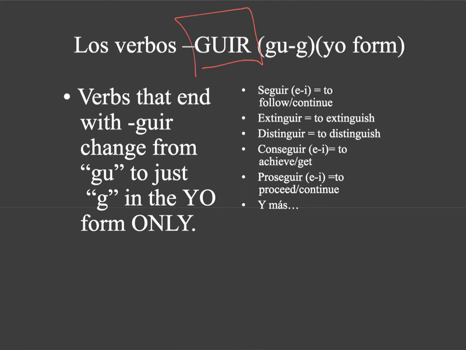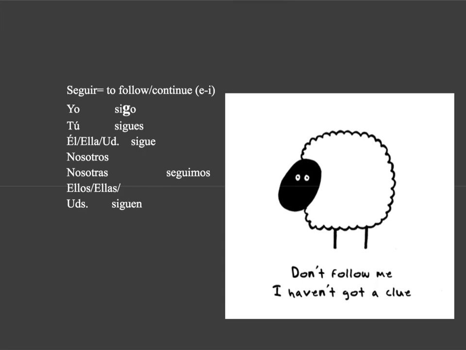Verbs that end in GUIR, in the yo form, will get GU just changing to a G. Only in the yo form, essentially that U drops out. Okay, here are all the verbs and what they mean. Yes, you need to write them down. Okay, here's an example. So the yo form of seguir is sigo. See how that U disappears? But then the other forms, it stays.